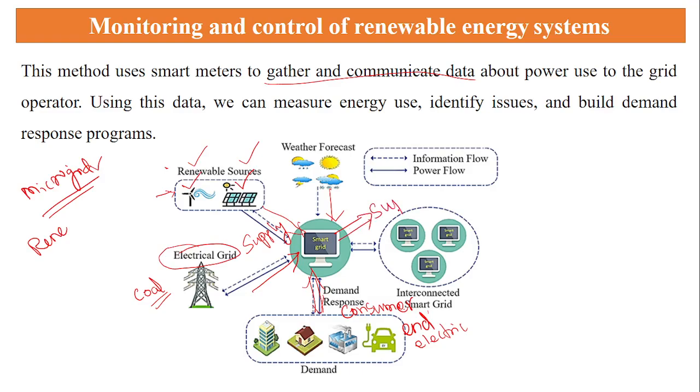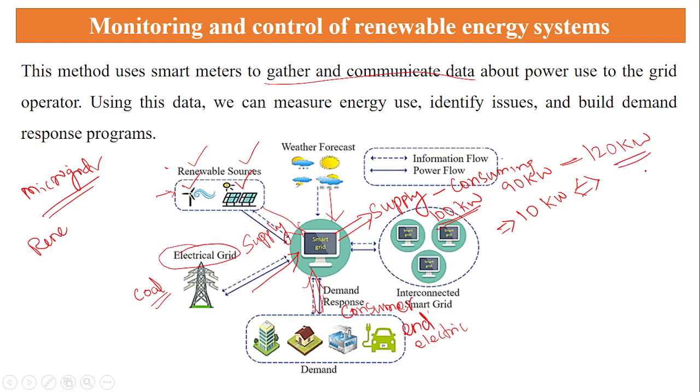So supply, how much energy we are supplying, minus consuming, how much energy we are consuming. For example, I am generating 100 kilowatt, the consumption will be 90 kilowatt. We can predict that we have extra excess energy we are generating in the generating station. Suppose I am generating 100 kilowatt, again the consumption needs 120 kilowatt.